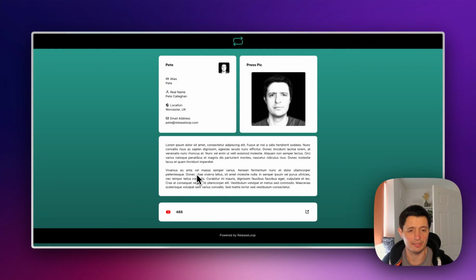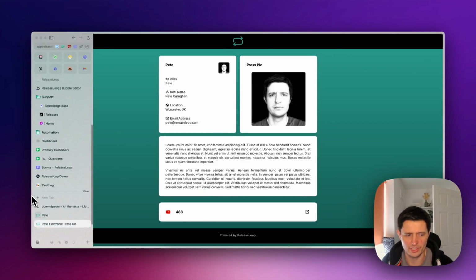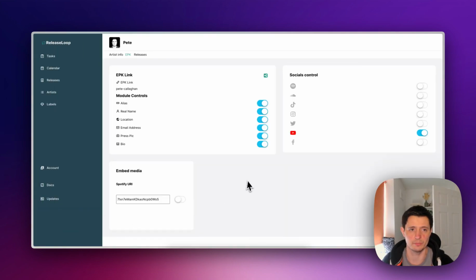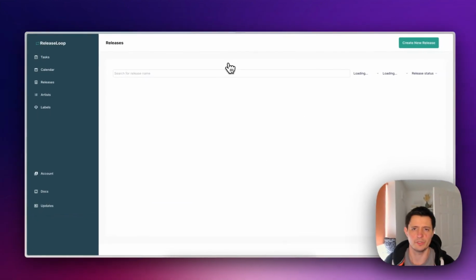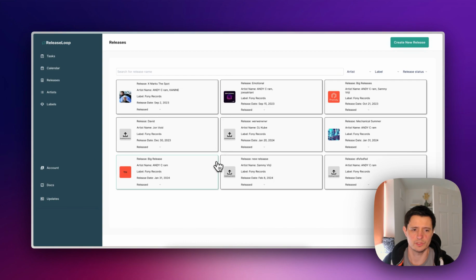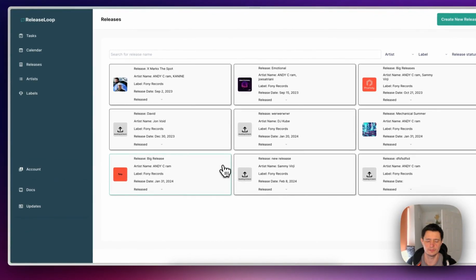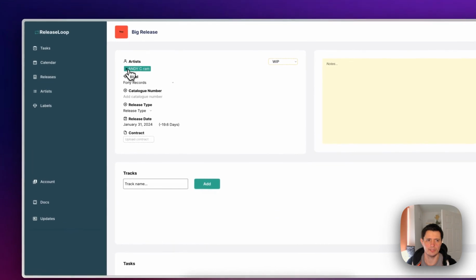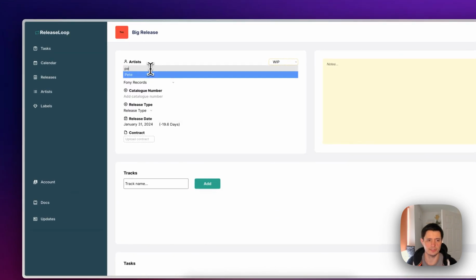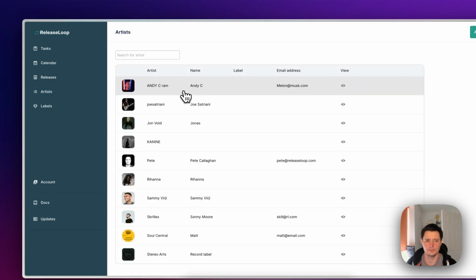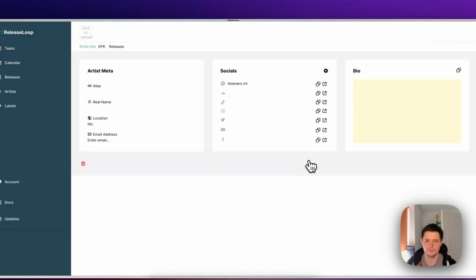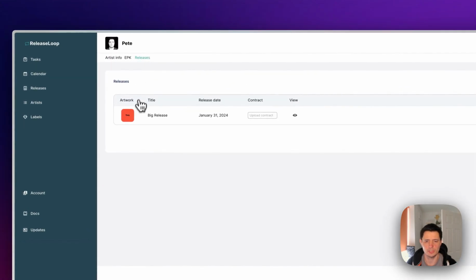So this link here is now live. You can share it with whoever. At some stage, I'll start collecting stats and display that in ReleaseLoop as well. What is great about ReleaseLoop here is everything starts to aggregate together in one central place. If I go to releases and we choose one, we'll choose this one here. If I take out Andy C, he's not the artist anymore, and I add in me, so Pete, and then I go back to artists, and we choose me. If I go to releases, we'll see that release I just added.